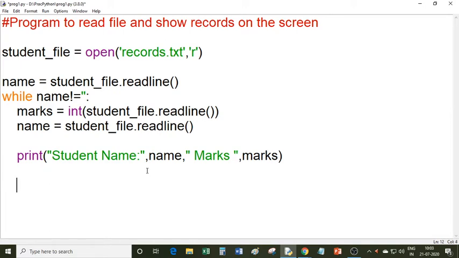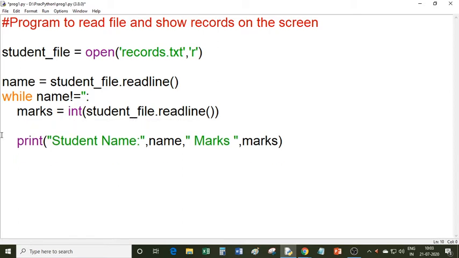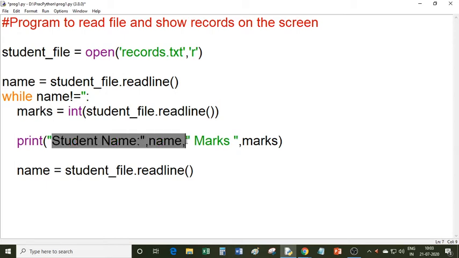Now again you can read. Look, you don't need to read here because this line I will read after the next statement here. Because one name you have written, read here and marks here, then you will display the student's name and marks, then read the next line. So you should correct your program here.